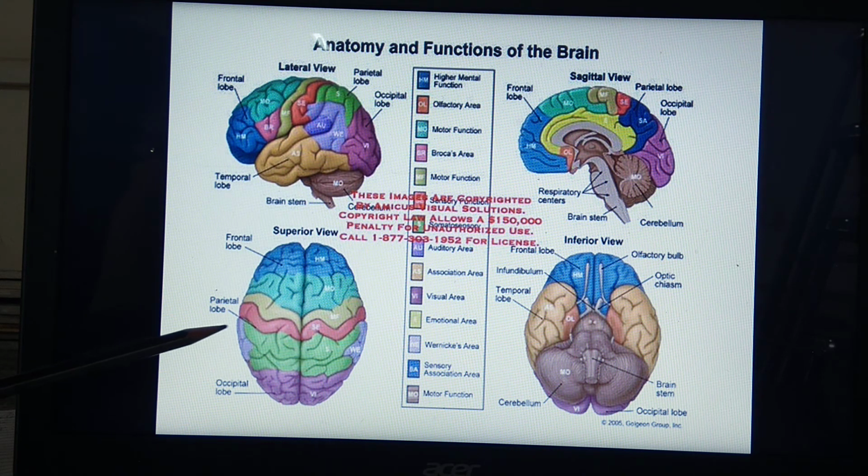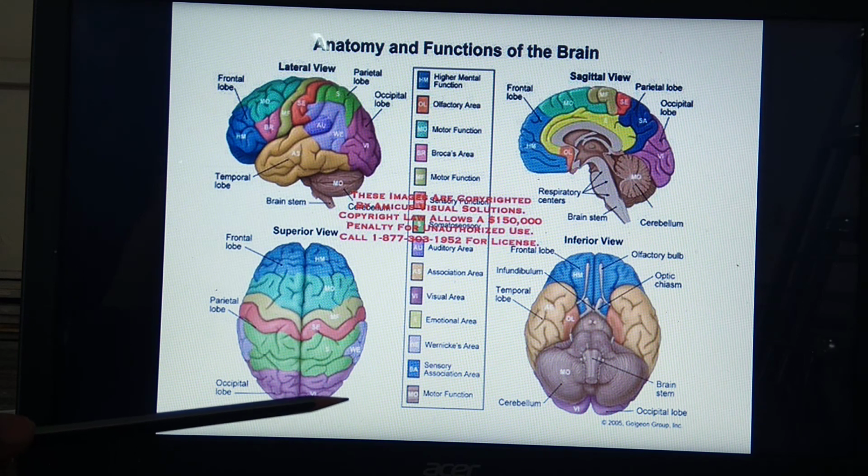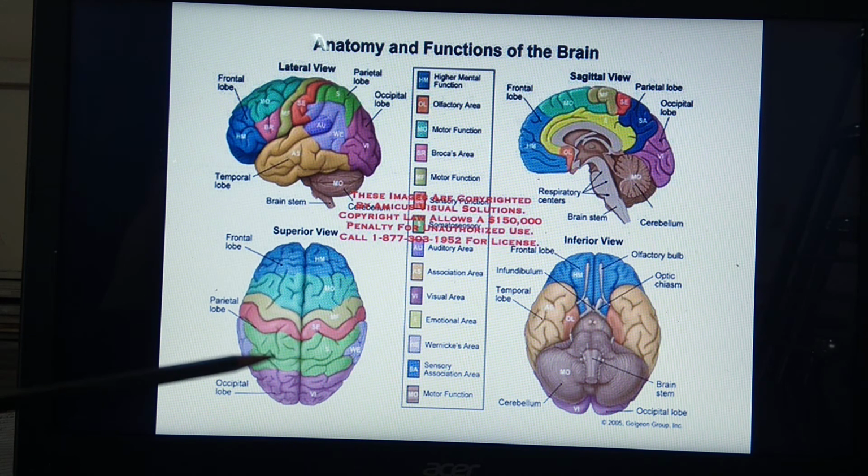Now if we are going to see the lateral side, that means the brain or our head from one side, from one side only this part or this part can be visible. So if you see this from one side, from the lateral side, it shows 4 lobes. That means each cerebral hemisphere consists of 4 lobes, and these 4 lobes are: this is the frontal lobe, present in the region of the forehead. This blue colored one is the frontal lobe.